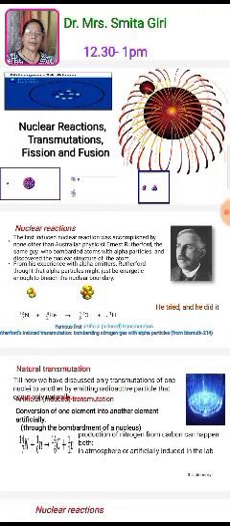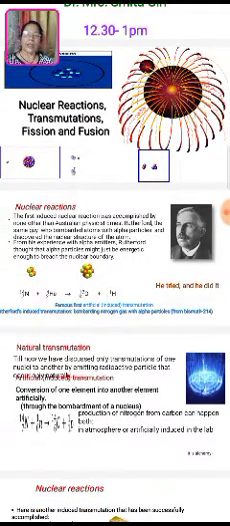He succeeded. See the example given on the slide: nitrogen, whose atomic number is 7, written below, and mass number is 14, written above. When it is bombarded with an alpha particle, that is helium, atomic number 2, mass number 4, there is a formation of oxygen, atomic number 8 and mass number 17, releasing a proton.